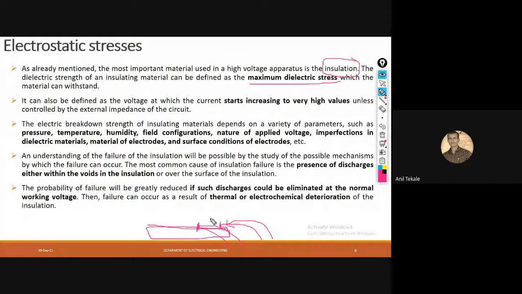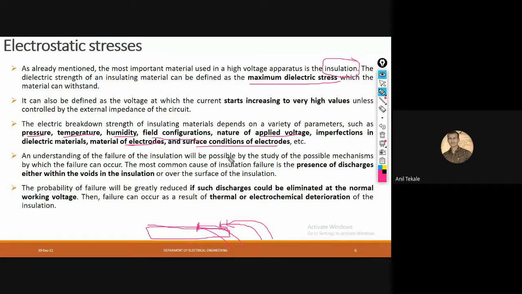Like that, in our field, the electric breakdown strength of insulating materials depends on pressure, that is how much pressure we are applying, the temperature at that time, humidity, field configuration, what kind of voltage is applied, the imperfections of the dielectric material, which kind of material is used for the electrodes, and the condition of the electrodes.